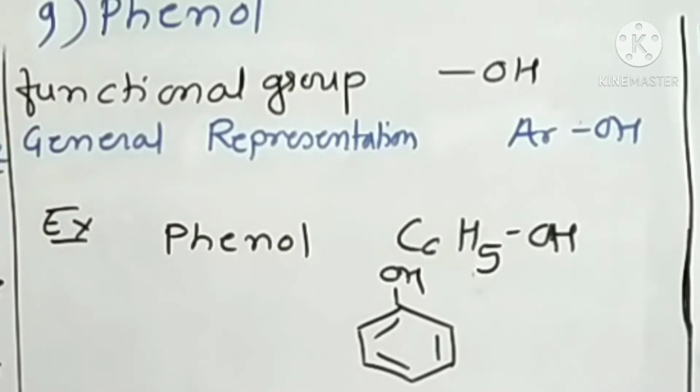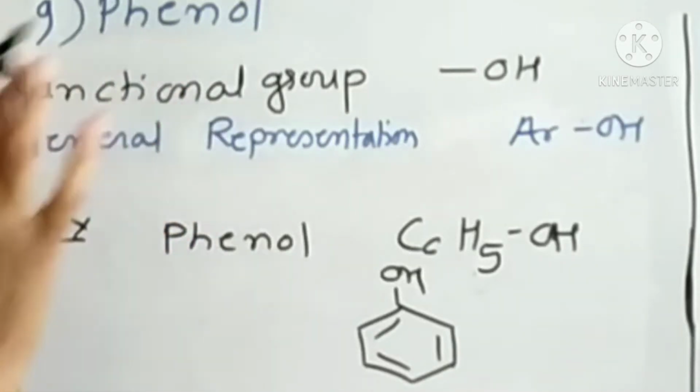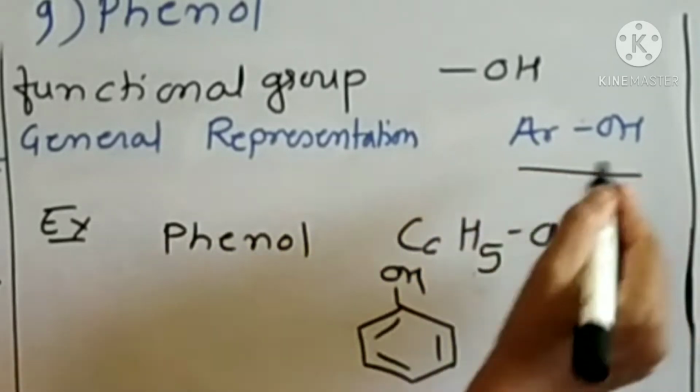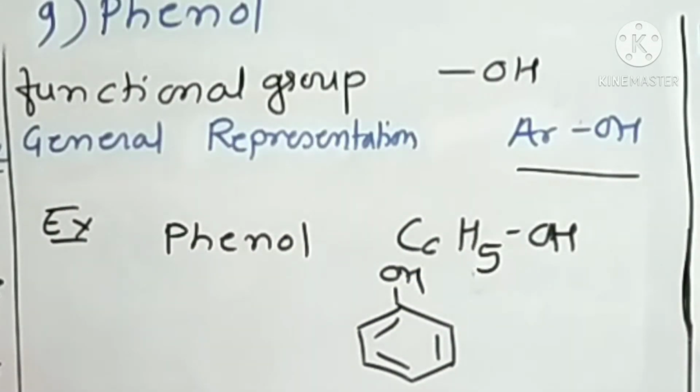Then ninth number, phenol. The functional group of alcohol and phenol is the same, that is OH, or hydroxy group. When this hydroxy group is directly attached to aromatic ring or benzene ring, then it is called phenol. General representation of phenol is ArOH. We know what is meant by Ar. Like alkyl group, Ar is an aryl group.